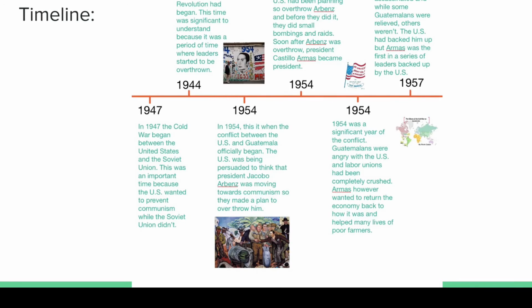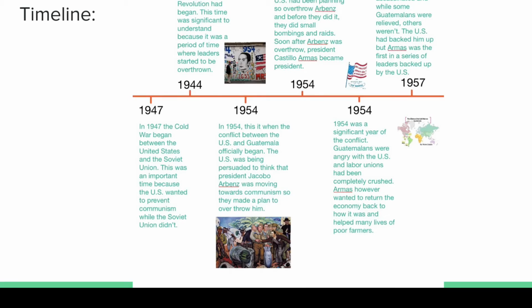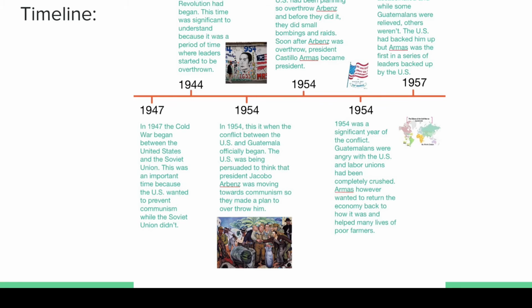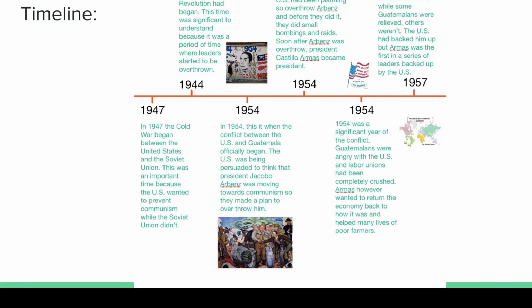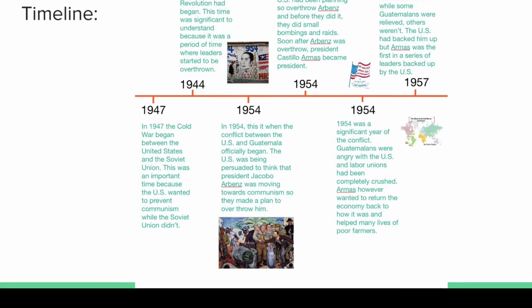And then in 1954, this is when the conflict between the United States and Guatemala officially began. The U.S. was being persuaded to think that President Jacobo Arbenz was moving towards communism, so they made a plan to overthrow him. Now, continuing on in 1954, this time was very significant because the U.S. had been planning to overthrow Arbenz, and before they did it, they had small bombings and raids, and soon after Arbenz was overthrown, Castillo Armas became president.